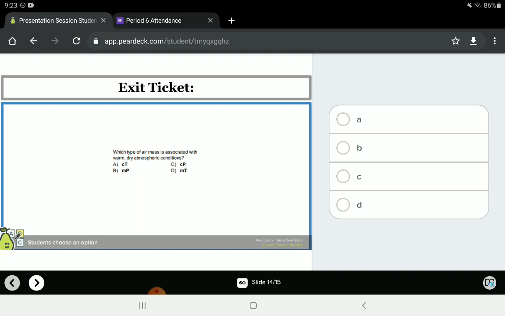Just a reminder for those, A is continental tropical, B is maritime polar, C is continental polar, and D is maritime tropical. Lastly, an air mass is classified as MT, usually forms over what type of Earth's surface. So make sure that you think about whether it is on land or whether it's over a body of water, and then if it's formed near the poles or if it's formed near the equator.